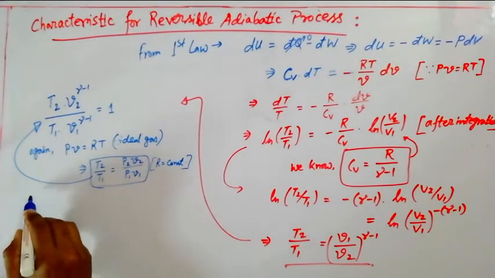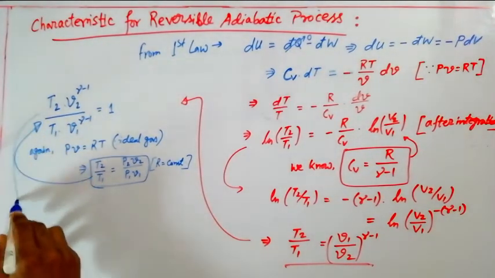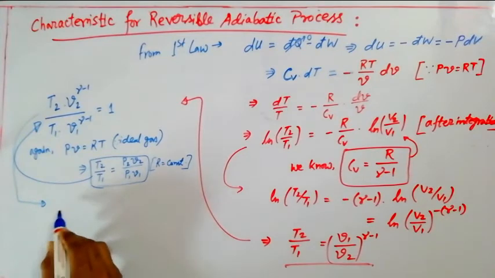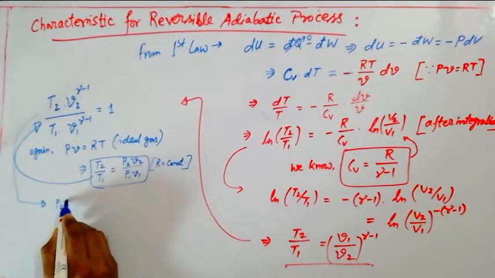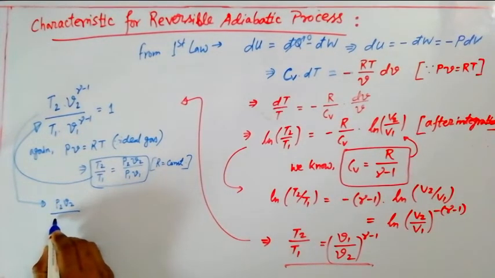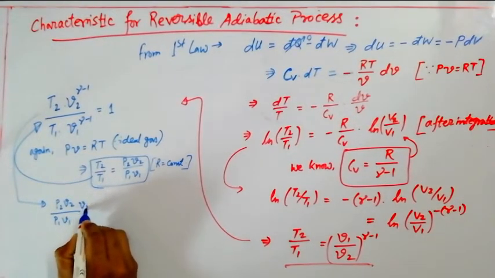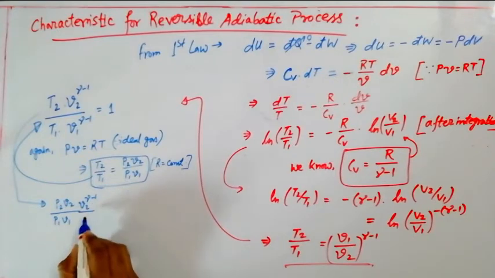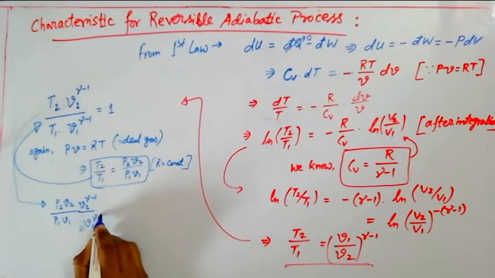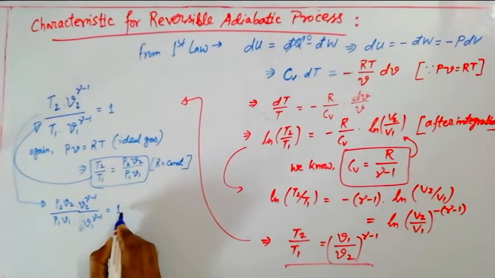So how does it look now? T2 by T1 is nothing but P2 V2 by P1 V1, and V2 to the power gamma minus 1 already exists there, and in the denominator V1 to the power gamma minus 1 also exists there, that is equal to 1.